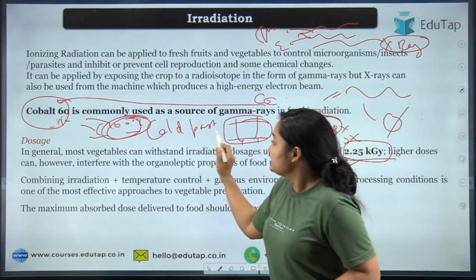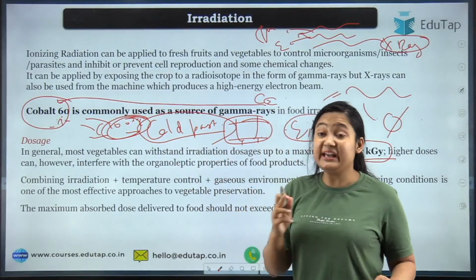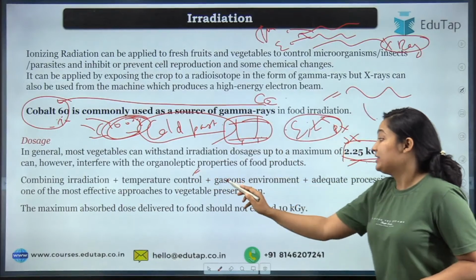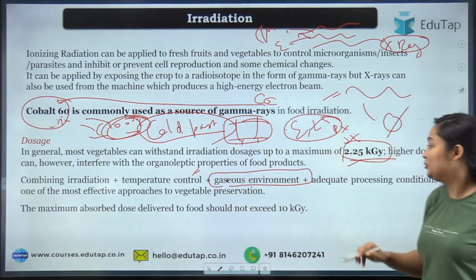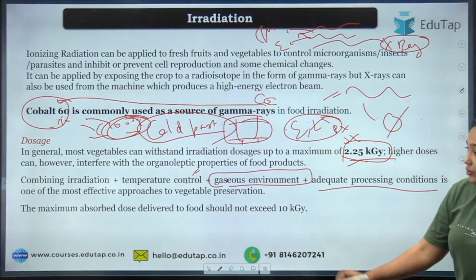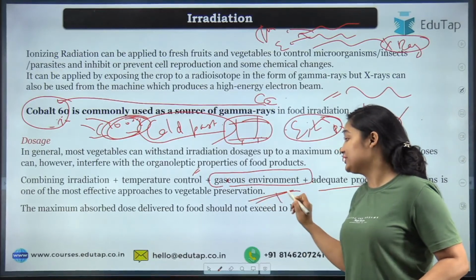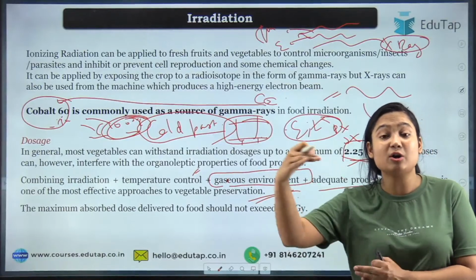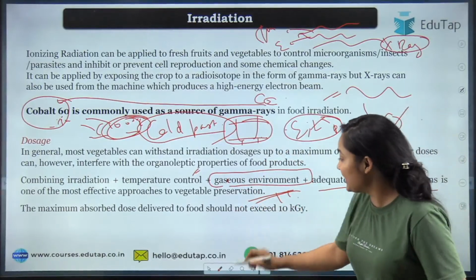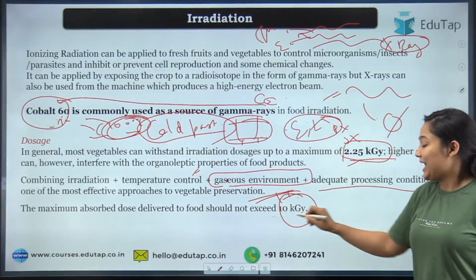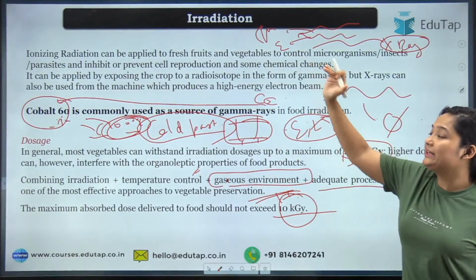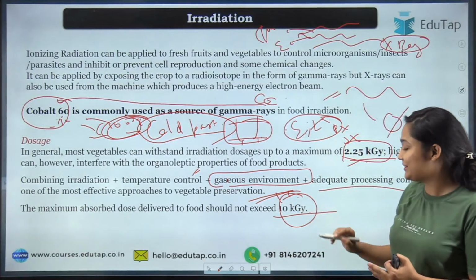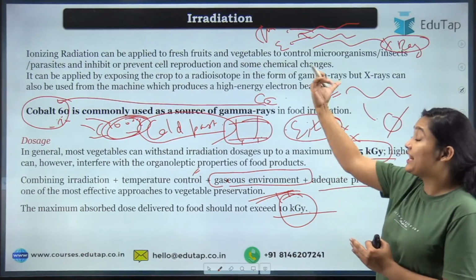Again, this is cold pasteurization, but if you combine irradiation with temperature control for storage, and you are giving a CAP or MAP too, and processing conditions are good too, then this is very beneficial and is known to be the best technology for long-time storage of your product. Then one thing you should know is that, when we are talking about food products, irradiation is yet to become very popular. Some people are hesitant to use or consume a product that has been irradiated.